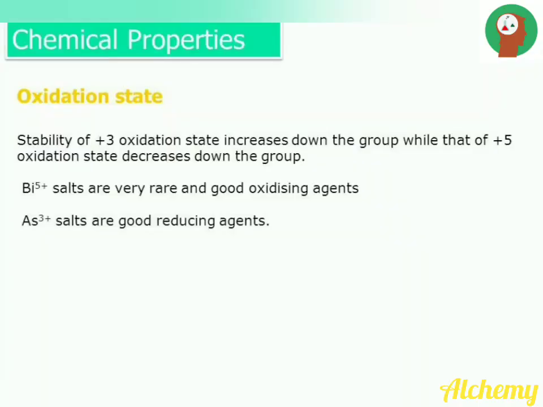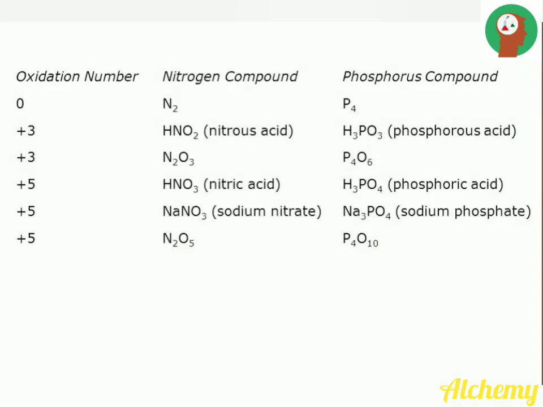Next, we will discuss the chemical properties of nitrogen family elements. First, the oxidation state. The stability of the +3 oxidation state increases down the group, while that of the +5 oxidation state decreases down the group. The oxidation numbers of nitrogen and phosphorus in various compounds are given here.